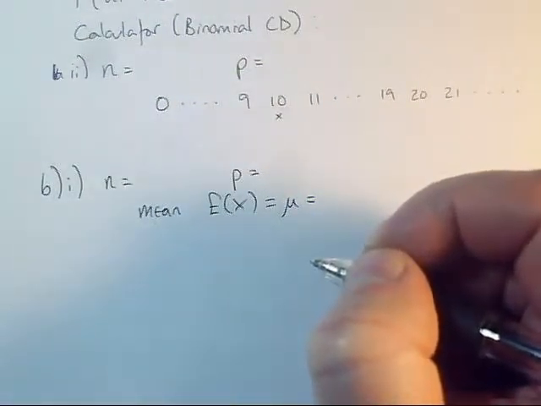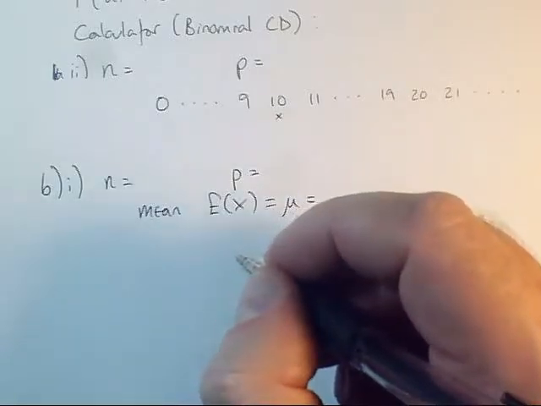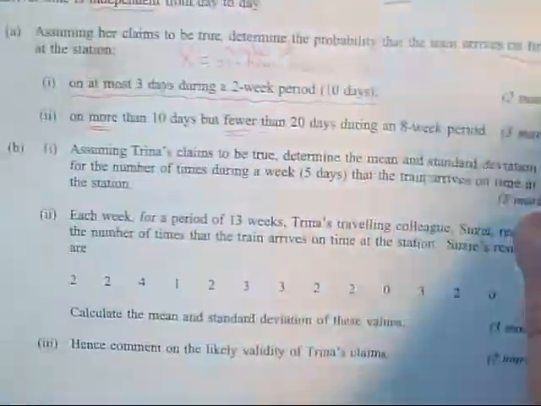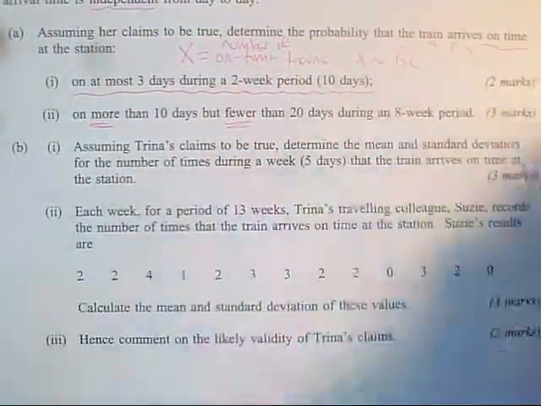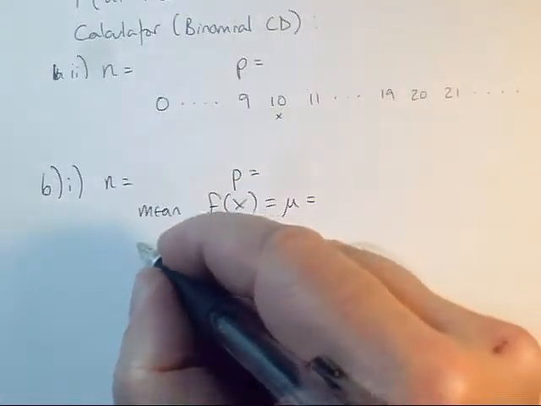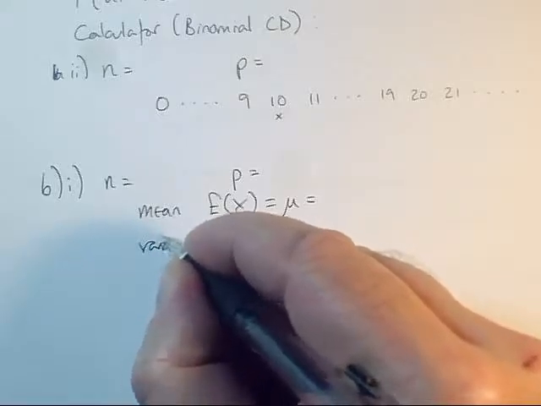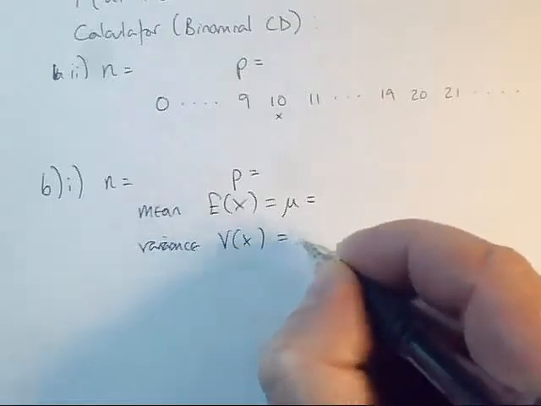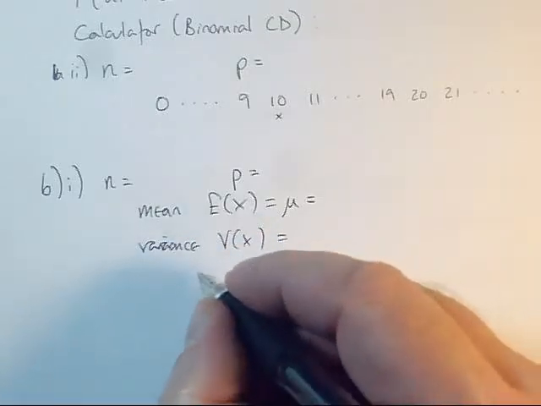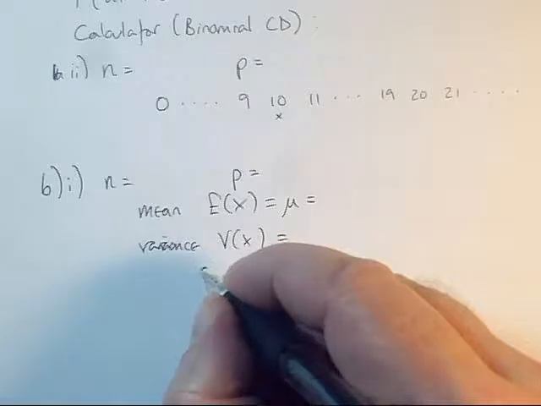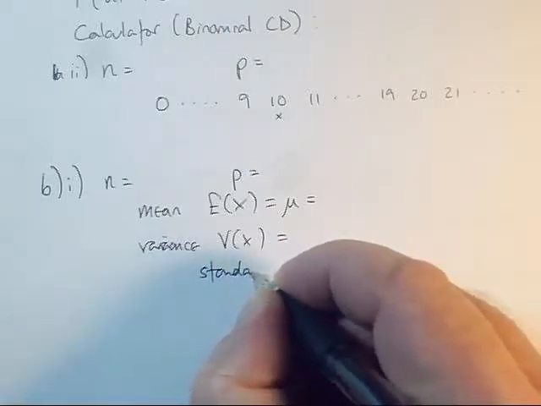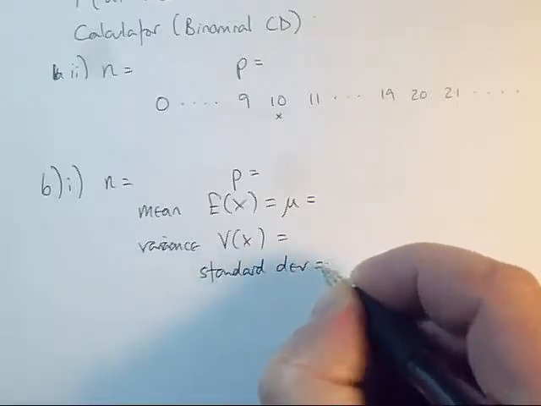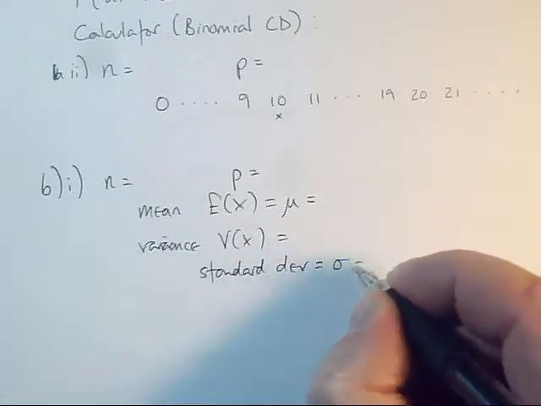For the binomial, you don't have to memorize these, but you do need to know where you find them. And similarly, what's the other thing we needed? Be really careful reading it. We want the standard deviation. So the variance is what you've got a formula for. So you quote the variance formula and get a value for that. But then remember that the standard deviation is not the variance. You have to adjust it. So the standard deviation equals, okay, and that's your value of sigma.